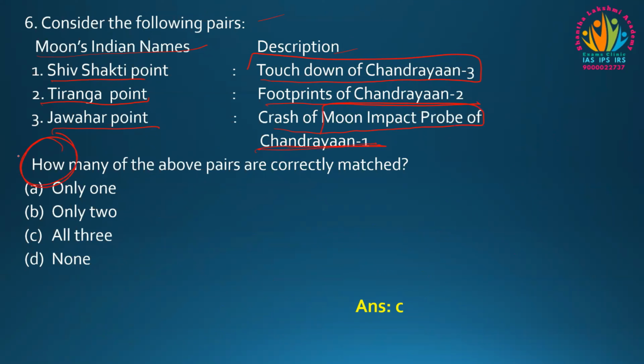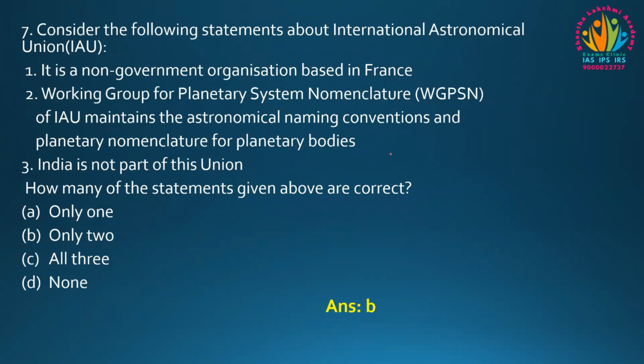So how many of the above pairs are correctly matched? Only 1, only 2, all the 3? All the 3 are correct. Shiv Shakti Point is related to the Vikram lander of Chandrayaan 3, Tiranga Point is related to the crash down of Chandrayaan 2, and Jawahar Point is related to the crash of the Moon Impact Probe of Chandrayaan 1. And moving to the next question, consider the following statements about the International Astronomical Union.